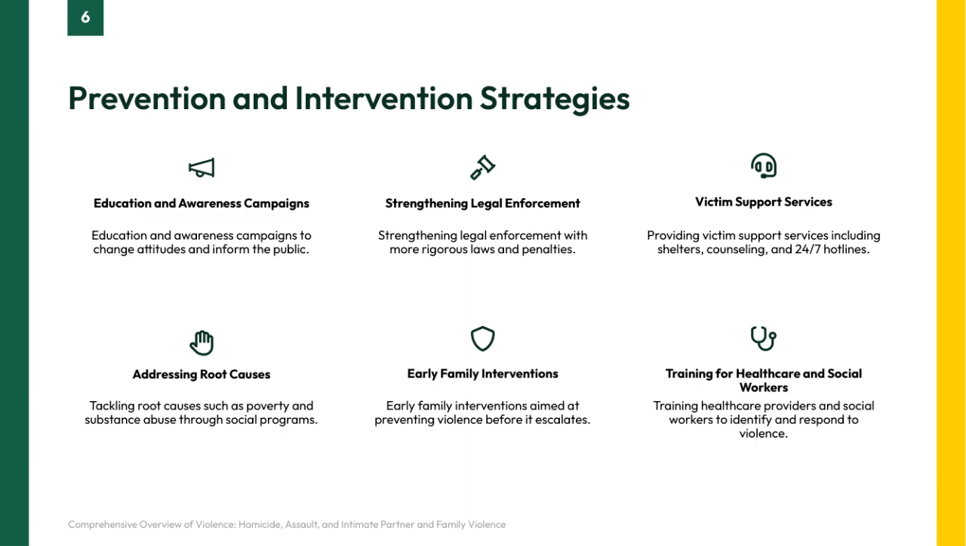It's also vital to address root causes like poverty and substance abuse through targeted social programs, as these factors often contribute to the cycle of violence. Early family interventions can prevent violence from escalating by identifying and addressing problems before they become severe. Lastly, training healthcare providers and social workers to recognize and respond to signs of violence enables timely and effective support, improving outcomes for victims. Together, these strategies create a multilayered approach to reducing violence and supporting those affected.